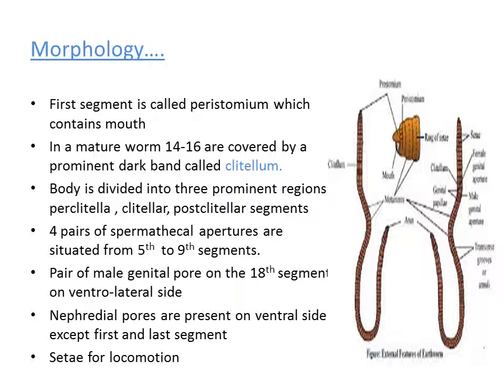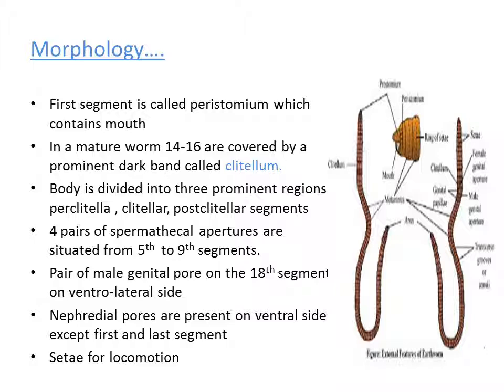In the middle of each segment, we can see the presence of S-shaped structures. Those structures are nothing but setae. They help in locomotion. So the principal locomotion takes place with the help of setae. These are the structures that can be seen on the ventral surface of the earthworm.